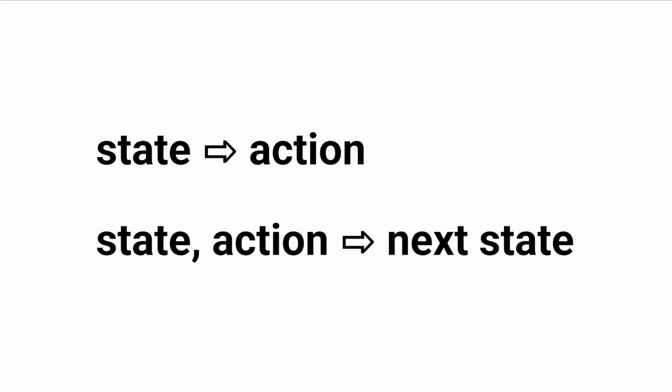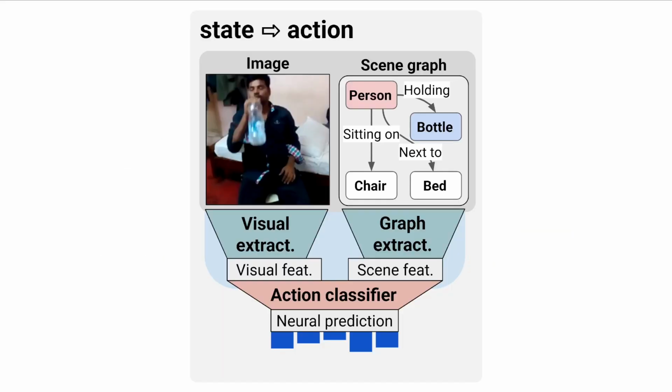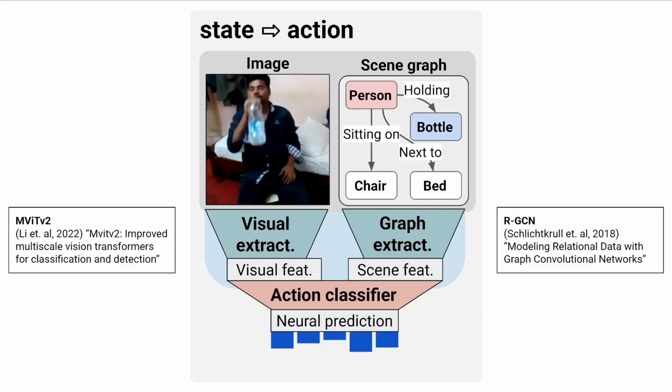Now I will introduce our neural pipelines for next action and next state prediction. For next action prediction, we take an image and scene graph as input. Each modality is passed through its corresponding feature extractor, followed by an MLP to produce the final prediction. For visual feature extraction, we use a multi-scale vision transformer. For graph features, we use a relational graph convolutional network.